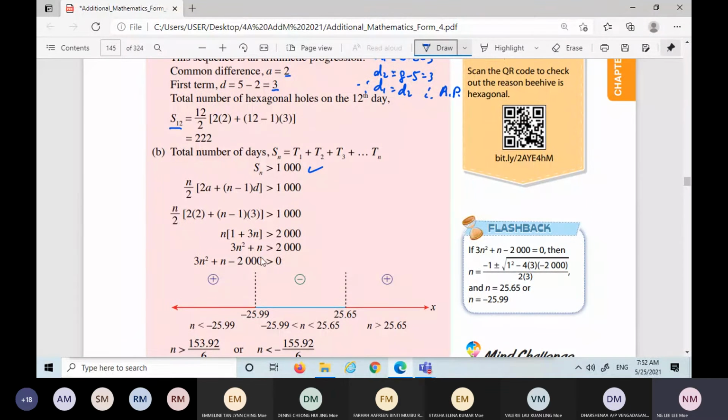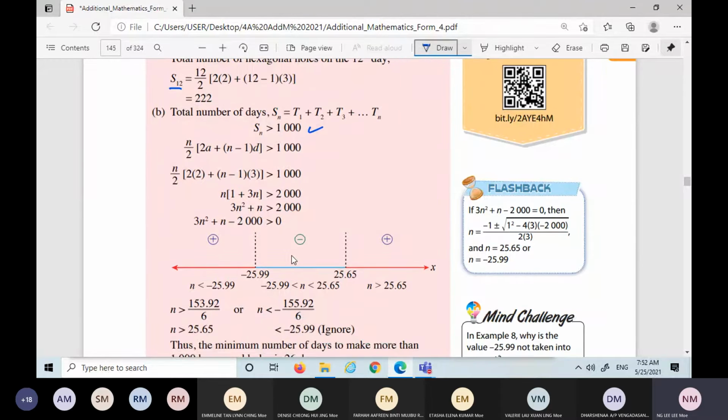When you come to here, remember, this one is a quadratic inequality. So you have to use either the number line or sketch a graph. This question is a bit tougher. If this kind of question comes up, first of all you let this inequality become equal to 0. Then find n, because this one cannot use factorization to get the value of n. So you use the formula, therefore you get the values of n.